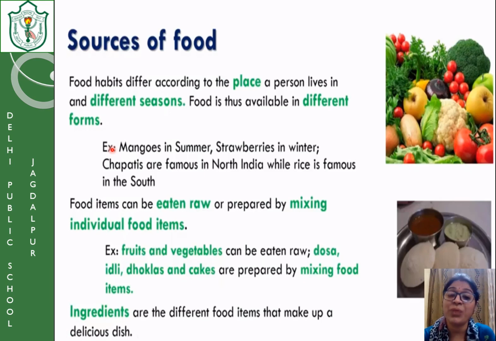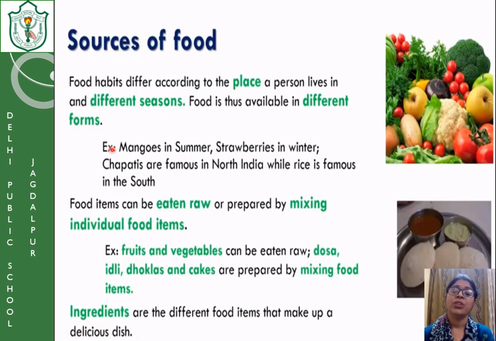Available in the different forms means, children, you can see that the apples of one area are different from the apples of a different area. When you go to the market, they'll say, yeah, this one is from Kolkata, this one is from Mumbai. Now Alphonso mango, it is generally grown in the Maharashtra area. Why? Because the climate is like that. Okay, so that is why the food habits differ according to the place, seasons, and food is available in different forms.